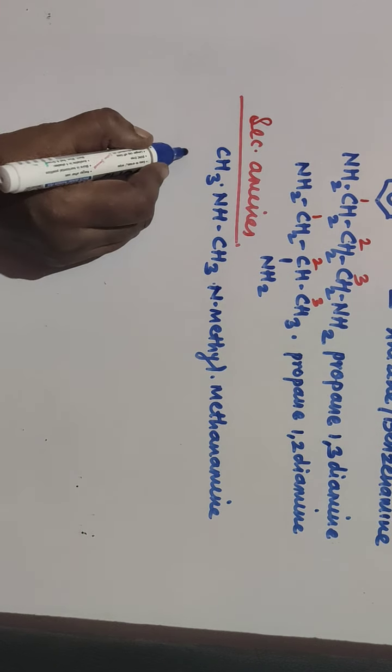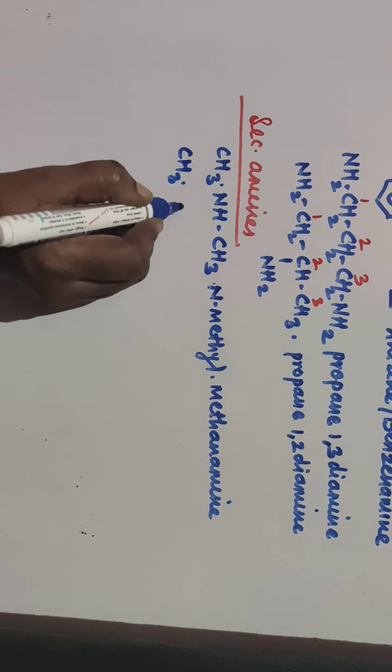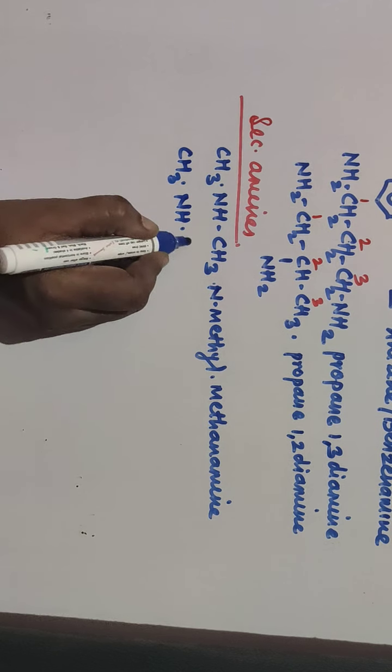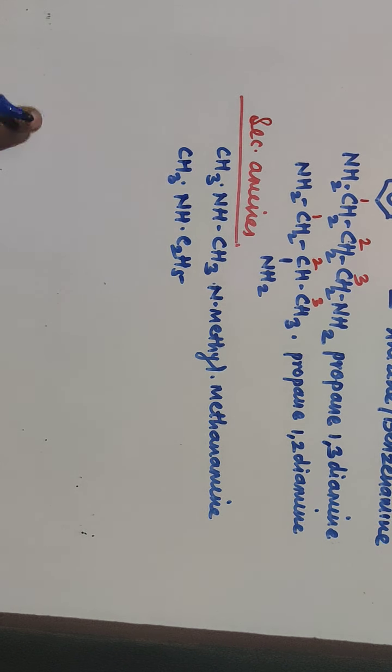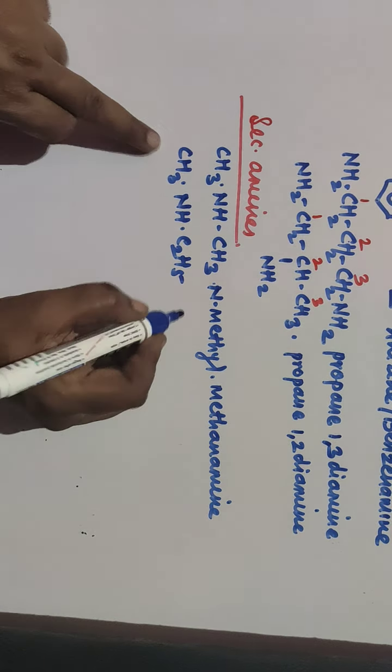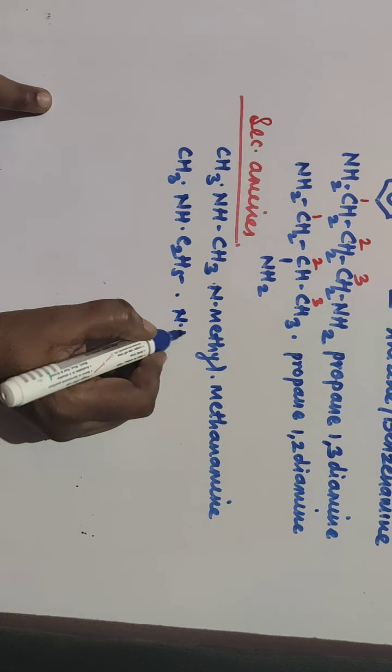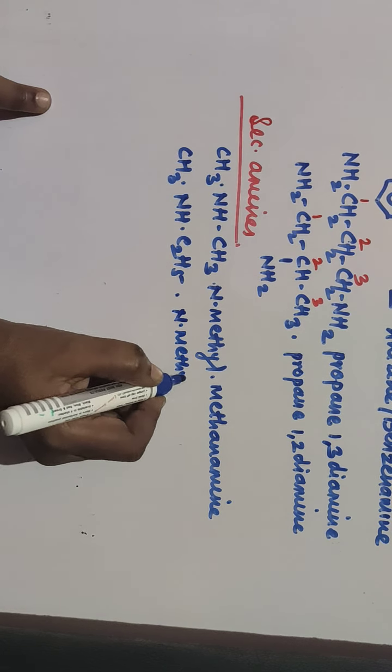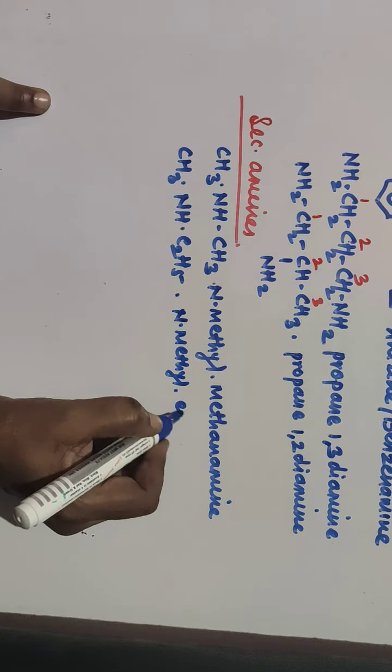We'll take one more compound, CH3 NH C2H5. Two different alkyl groups are present. So wherever such a situation is there, the largest group is always your parental hydrocarbon and the remaining group is considered as an N substituent. So this is again N-methyl, now ethenamine.